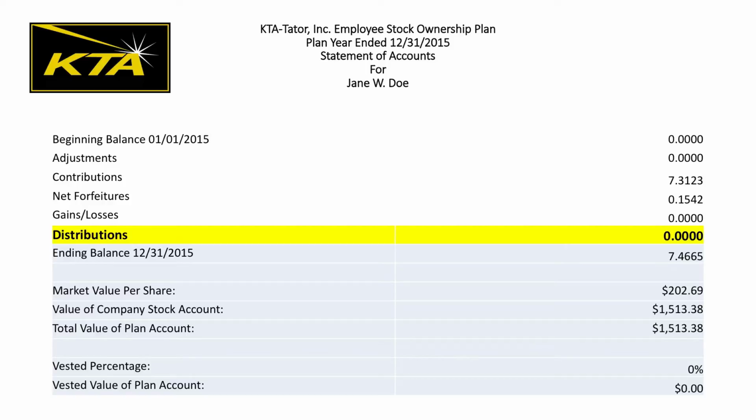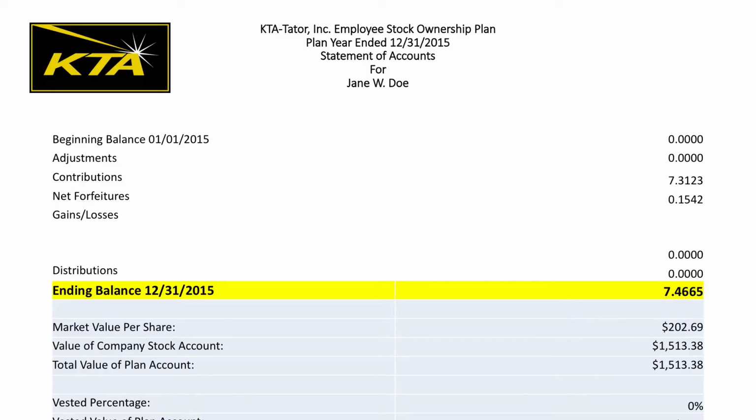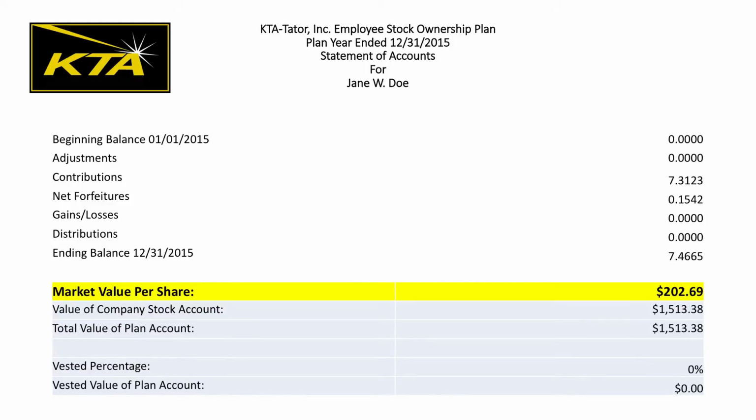Here we have our ending balance as of 12/31/2015. This is the number of shares of stock in your account as of the end of the plan year. The next line shows market value. Market value per share is the value of the shares of KTA stock in the ESOP.